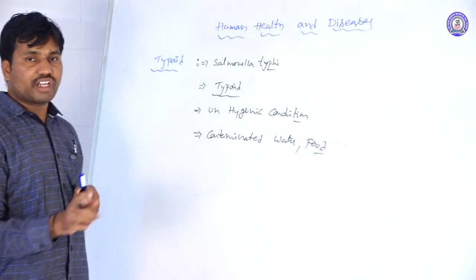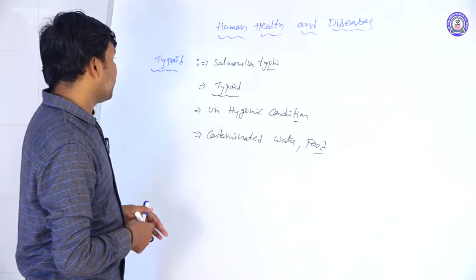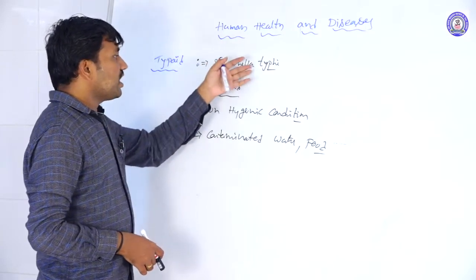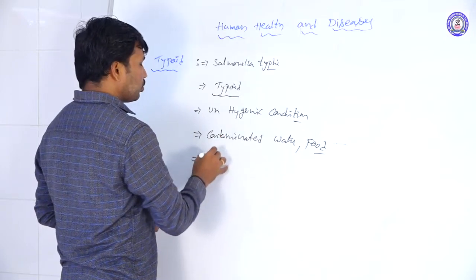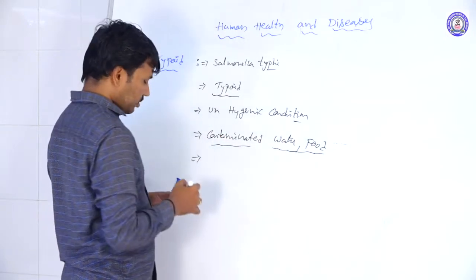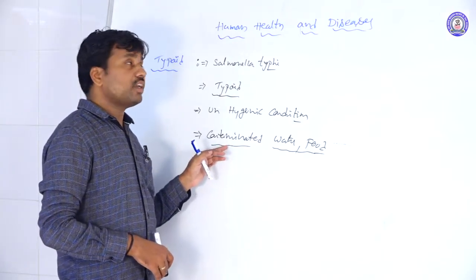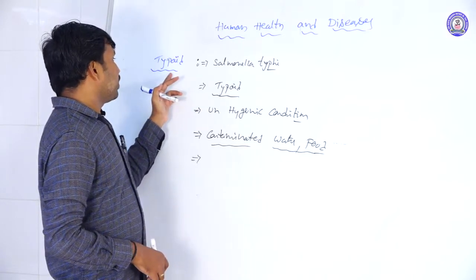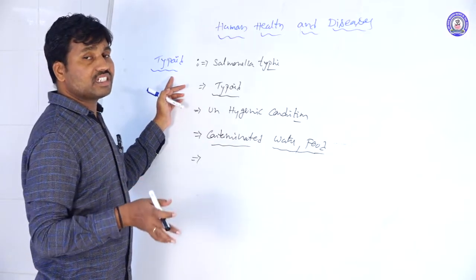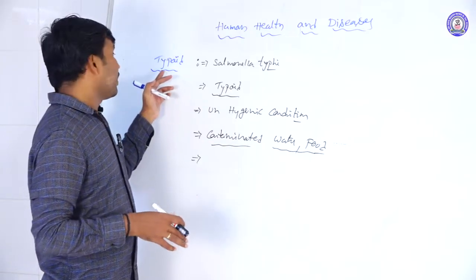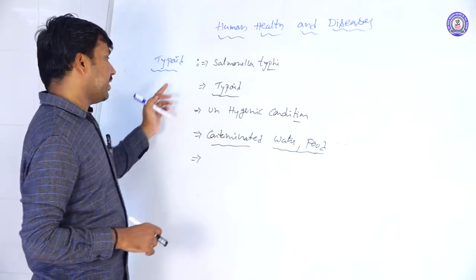Water and food are most likely to be contaminated in the rainy season. So we mostly observe typhoid fevers with seasonal changes, at the starting of the rainy season.